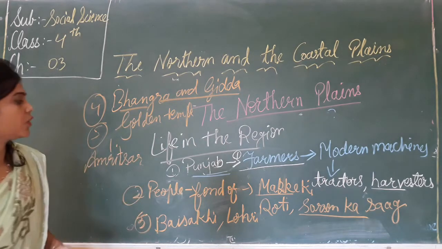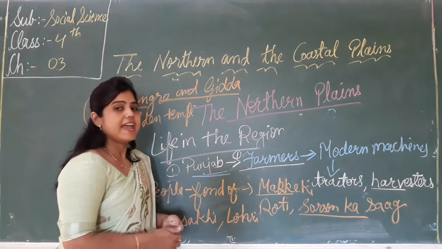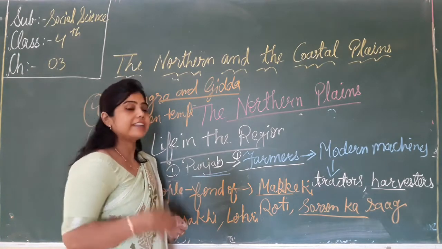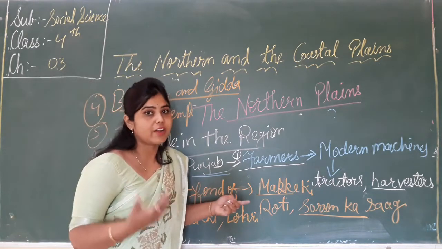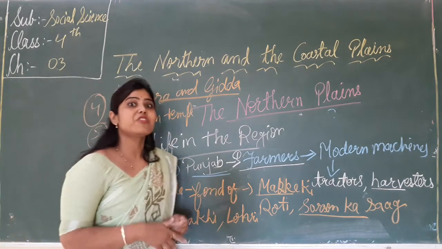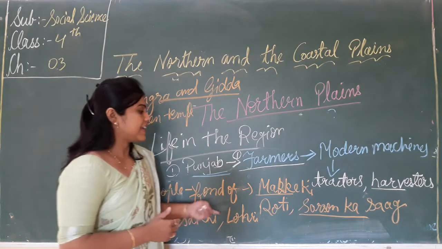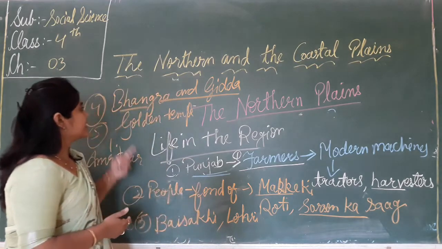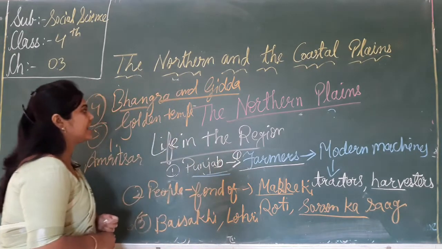So what do you know about Punjab? This state lies in the northern plains, and the farmers of Punjab use modern machines like tractors, harvesters, threshing machine, winnowing machine. So they use modern technology in farming. Now the second thing is people are fond of makke ki roti and sarson ka saag. Now the third is they celebrate festivals like Baisakhi and Lohri, and the folk dance of Punjab is the Bhangra and the Gidda.